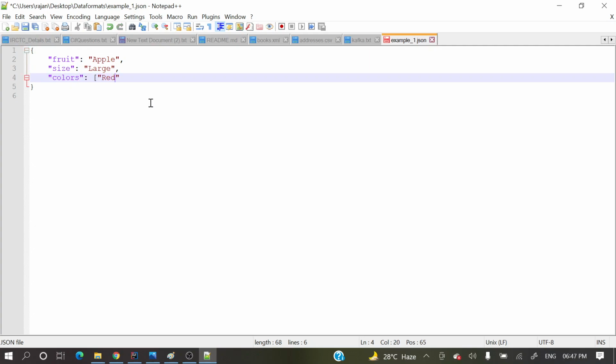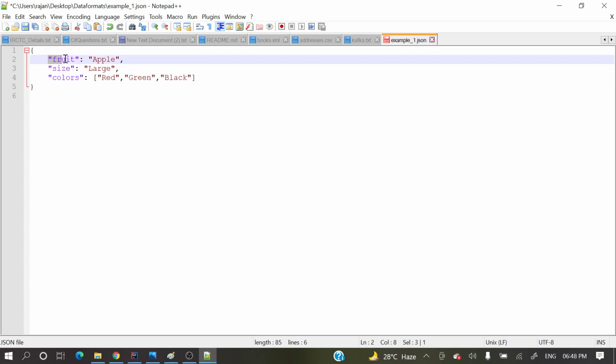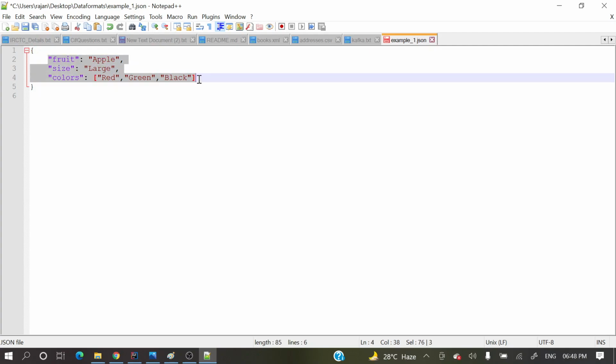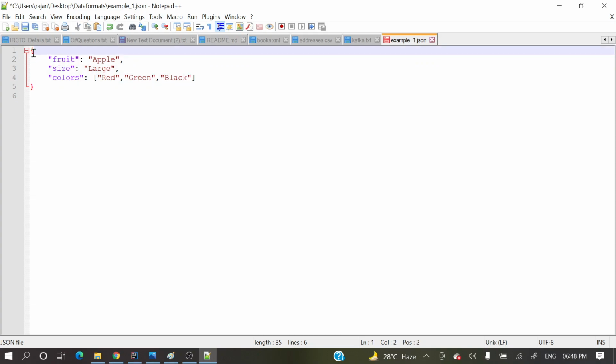Let me put one array over here: red, if your favorite color is red, then green, or many people like black, so maybe black. So the key is a string, then colon, then the value, with comma separated values. This is an object.